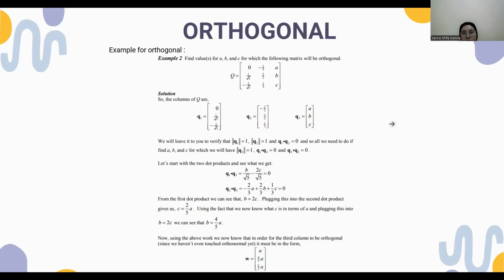Plugging this into the second dot product gives us c equals 2 over 5a. Using the fact that we know what c is in terms of a, and plugging this into b equals 2c, we can see that b equals 4 over 5a. Now, using the above work, we know that in order for the third column to be orthogonal, it must be in the form a, 4 over 5a and 2 over 5a.